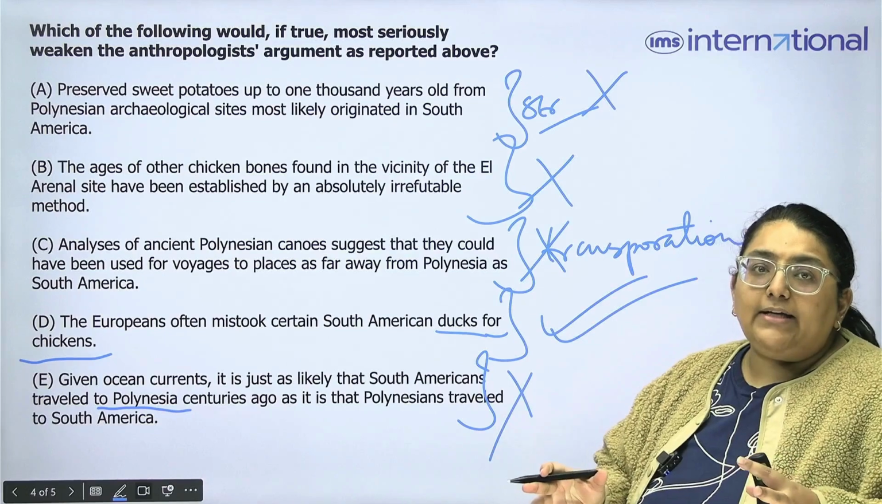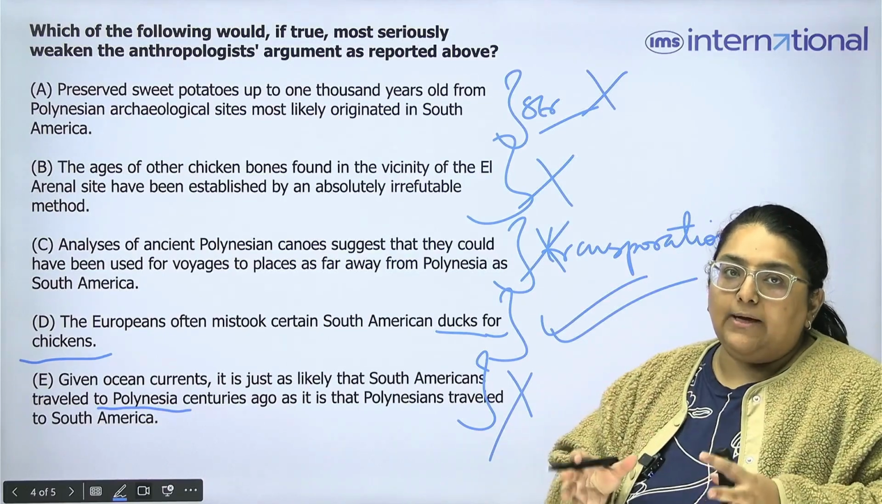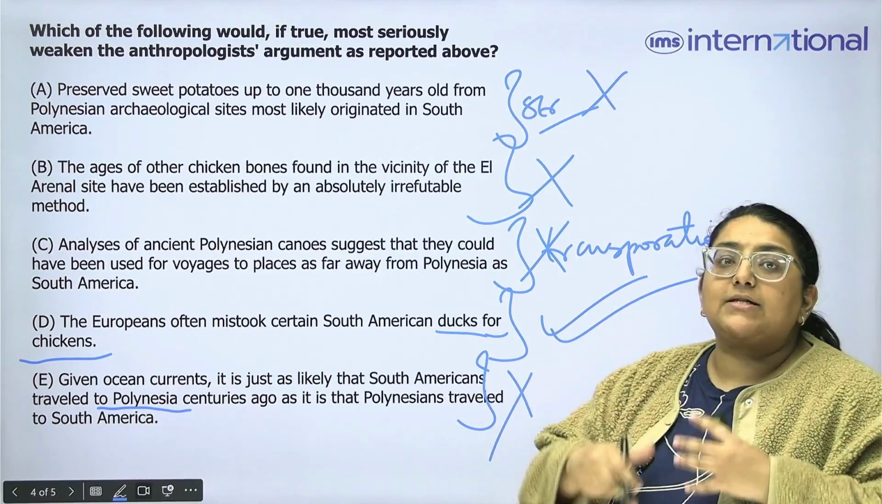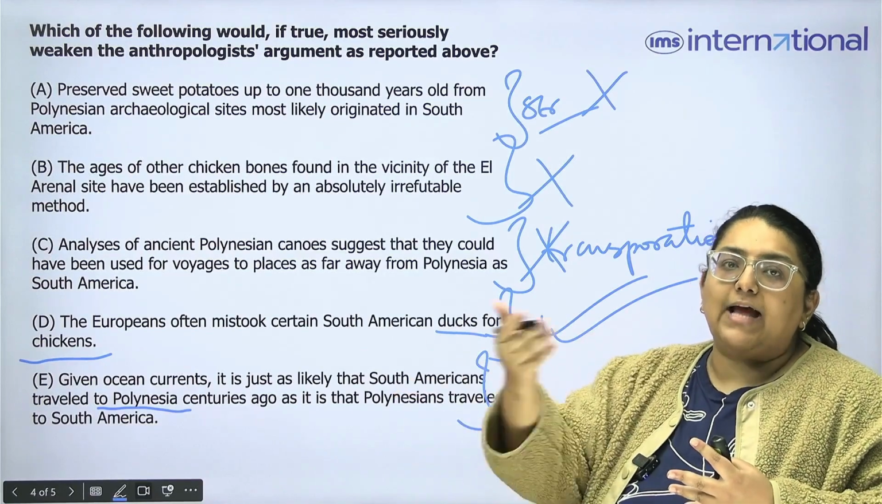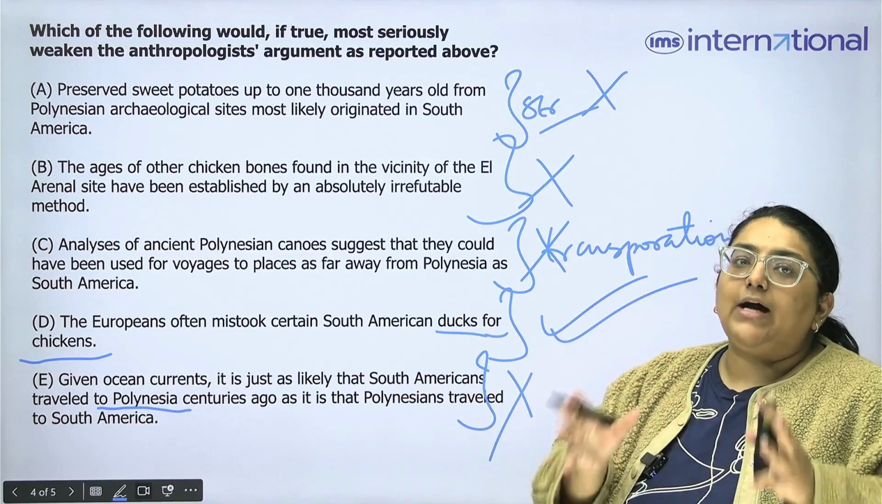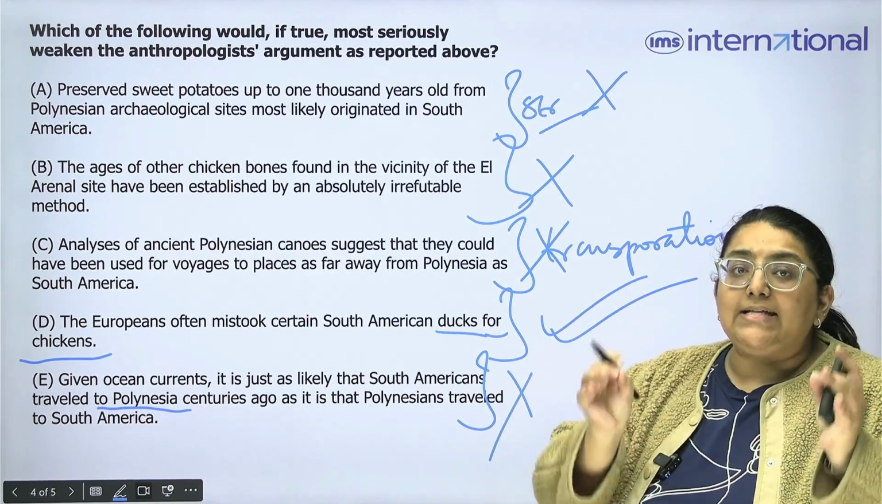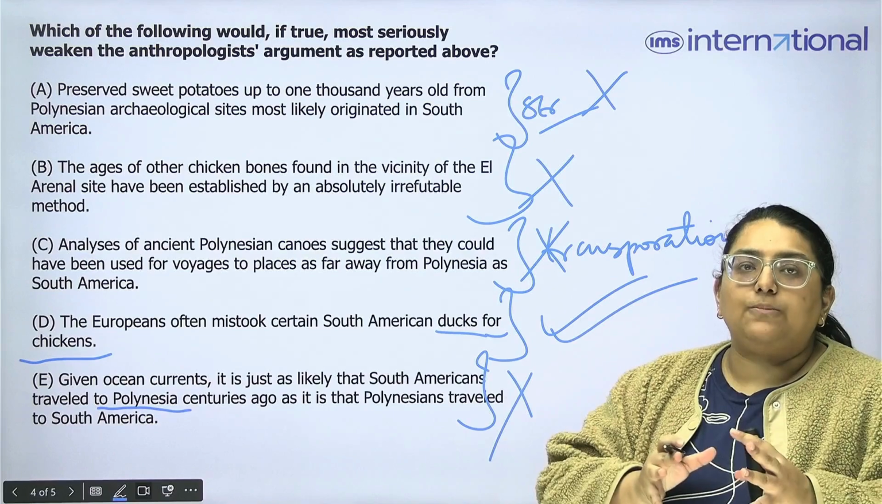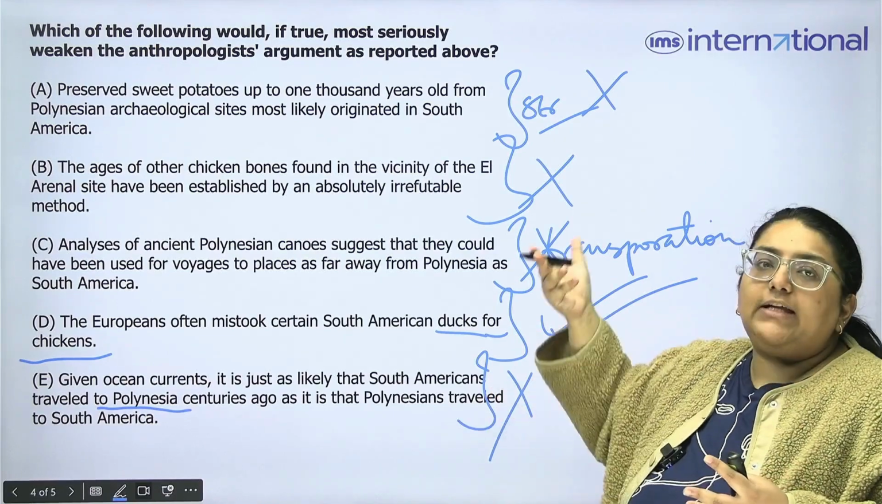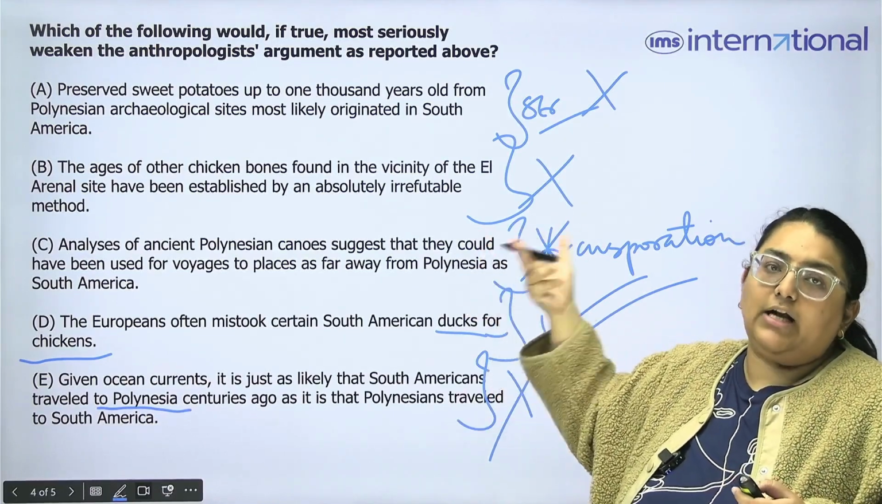Although the argument here seems to be quite simple, you have to establish the connection between the options and the argument in order to correctly mark the right choice. So D is a sure shot weakener. Other options do not weaken, or they are actually strengthening the conclusion.